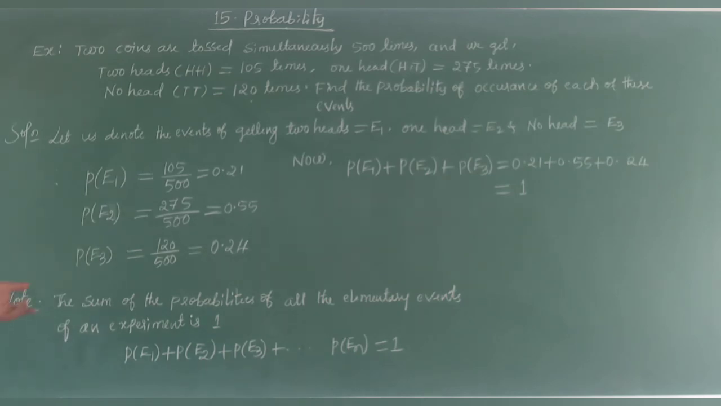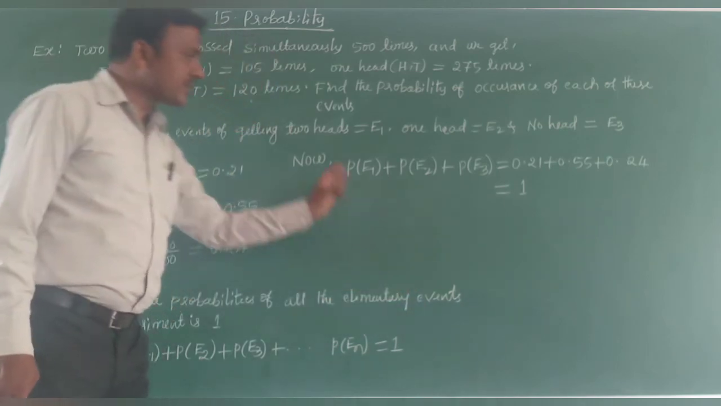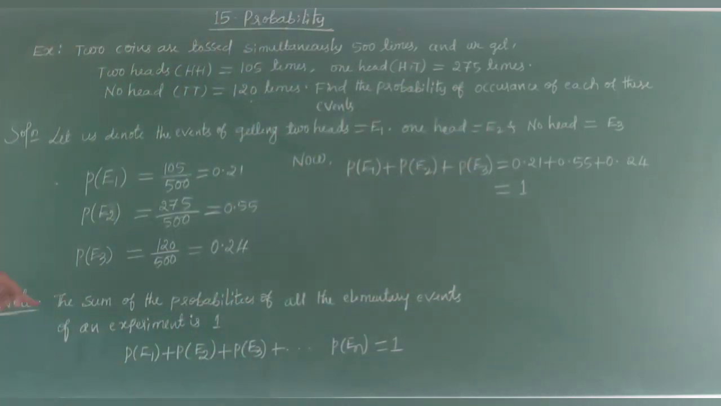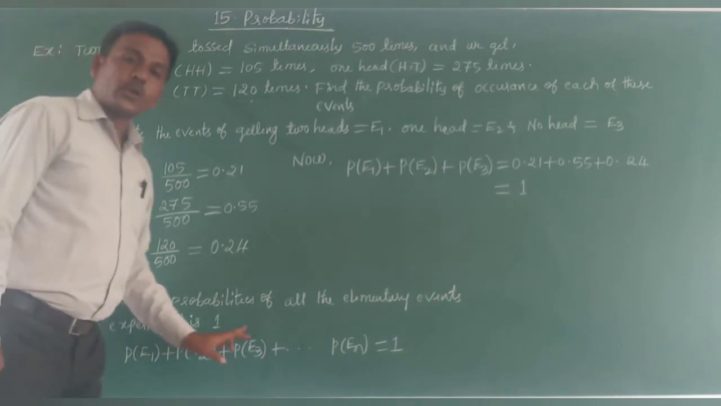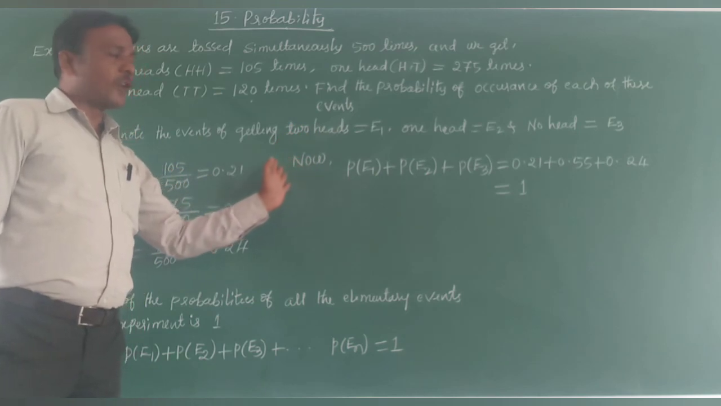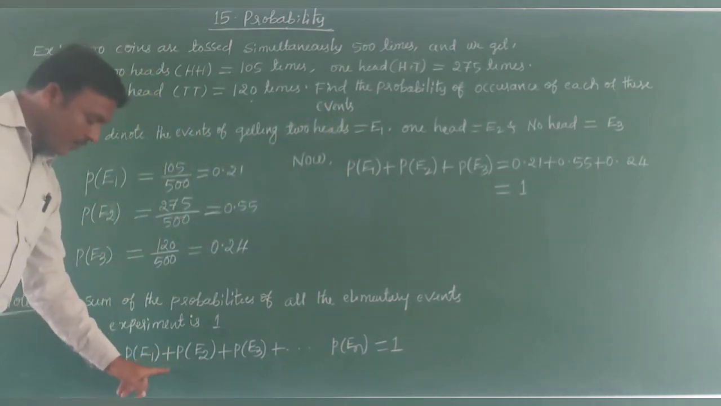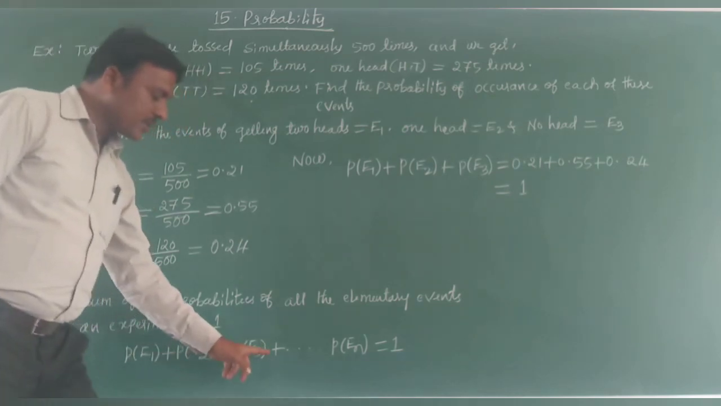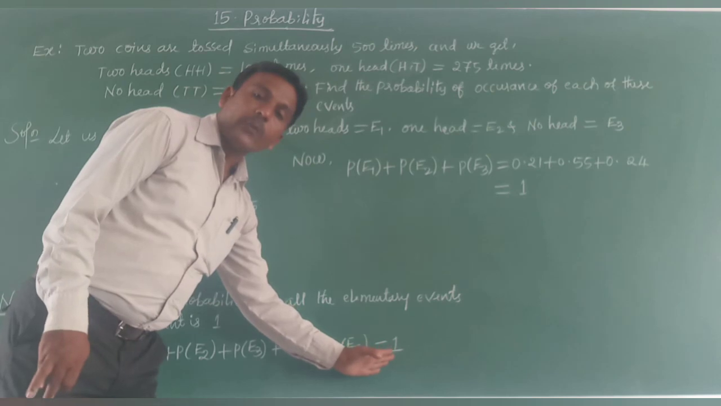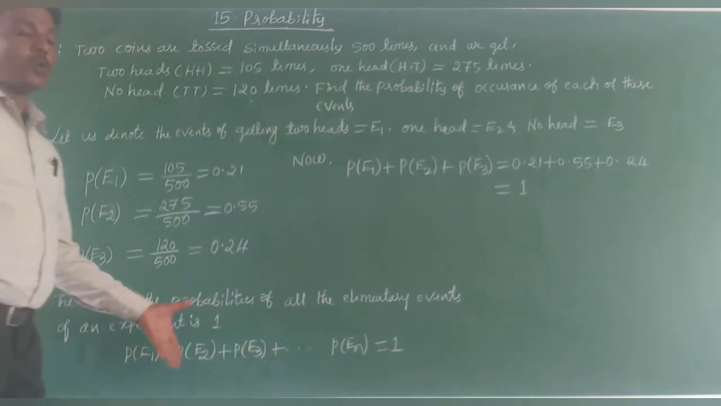Take one note. The sum of the probabilities of all the elementary events, means P of E1, E2, E3, all these are elementary events of an experiment, is always equal to 1. Means the sum of all those, however many elementary events there will be, if we add all those, it gives us 1. So P of E1 plus P of E2 plus P of E3 plus P of E4 and so on up to P of En is always equal to 1.